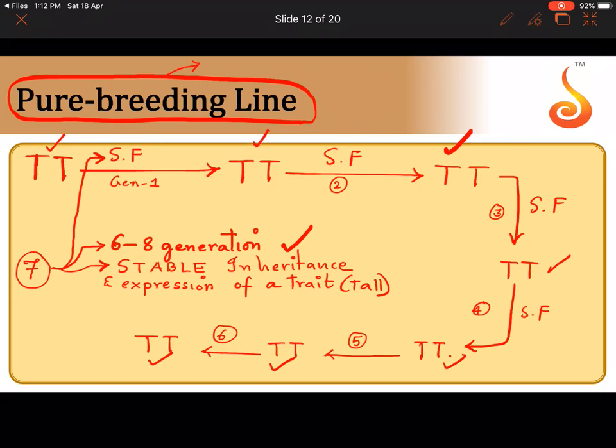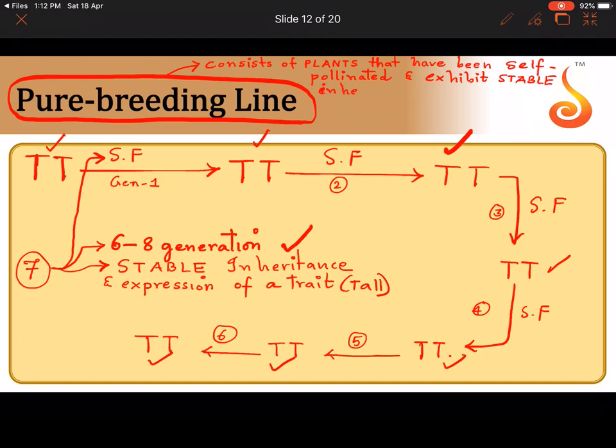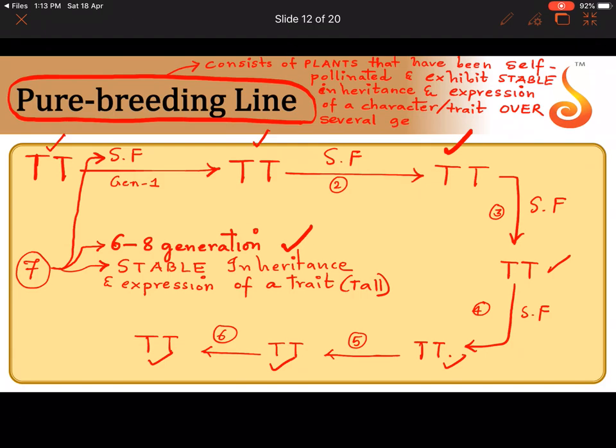So a pure breeding line, please write here, consists of plants that have been self-pollinated repeatedly, and exhibit stable inheritance and expression of a character, to be very, very specific, trait, over several generations.